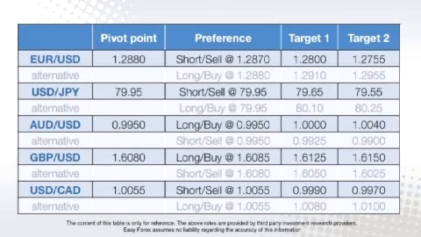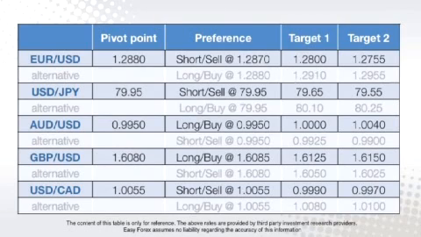Let's take a look at what the currencies are doing this morning. The euro-dollar pivot point is at 128.80 with a preference to enter into short positions at 128.70. The dollar-yen pivot point is at 79.95 with a preference to enter into short positions at 79.95. The Aussie dollar pivot point is at 0.9950 with a preference to enter into long positions at 0.9950.